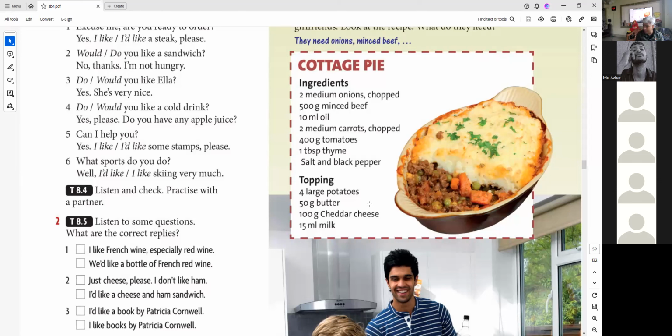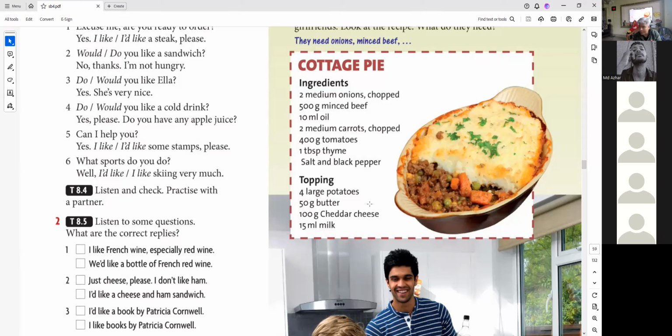Now, do you understand why I'm asking you to practice this? Because some nouns are countable, so you need to use them in plural. They need potatoes. And suppose only one is needed, then we will say they need a potato. Otherwise, they need potatoes. They need tomatoes. But they need milk. They need butter. They need meat.